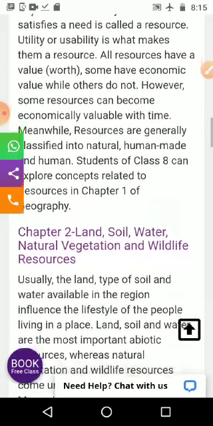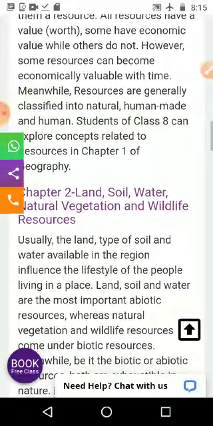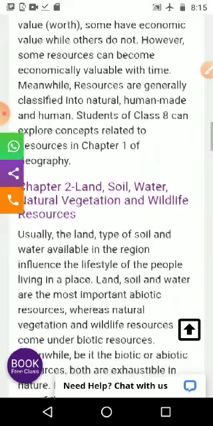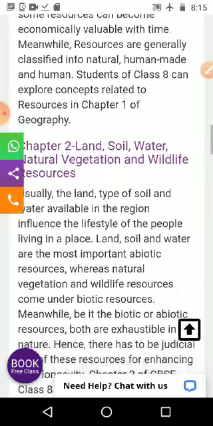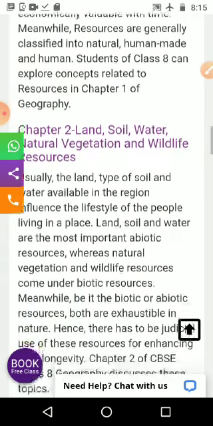All resources have a value or worth. Some have economic values while others do not. However, some resources can become economically valuable with time. Meanwhile, resources are generally classified into natural, human-made and human resources.